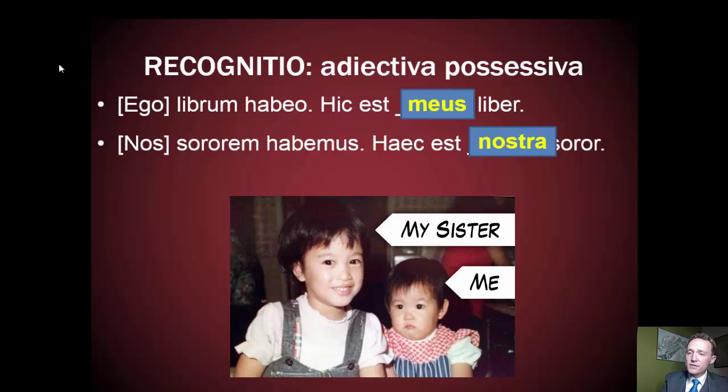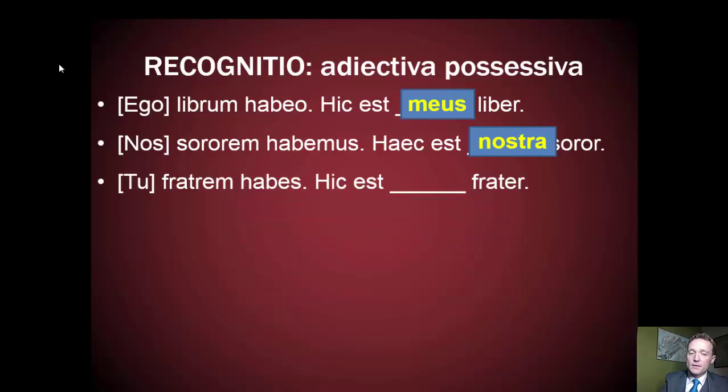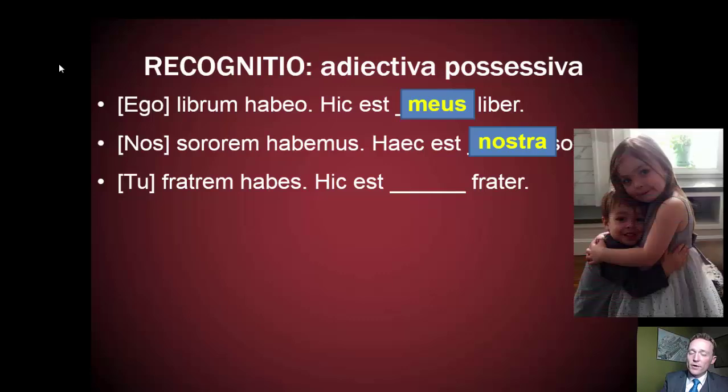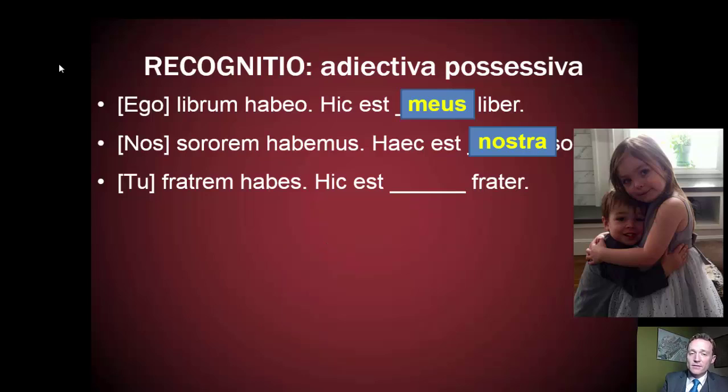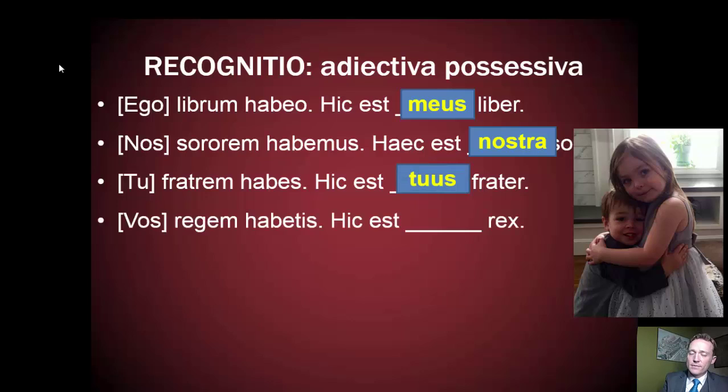Haec est nostra soror. Tu fratrem habes. You have a brother. We want to say, this is your brother. So pause the video, write down the sentence, and fill in the blank. So you should have written, hic est tuus frater.